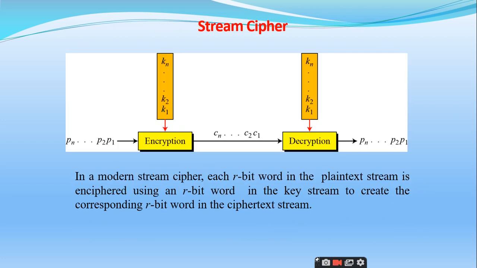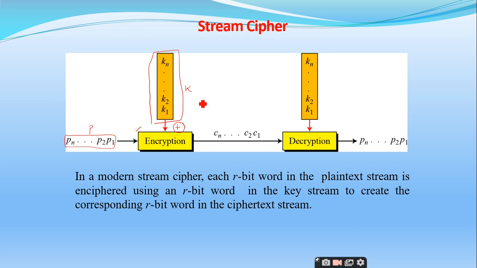Let us see an example diagram. This is the encryption process where we take an n-bit plain text, represented with the capital P, and the key, which is an n-bit stream represented with the uppercase K. In the previous example we took the encryption process as a simple exclusive OR operation, but it can involve more strategies. The simplest one you can use for any encryption is the exclusive OR operation.